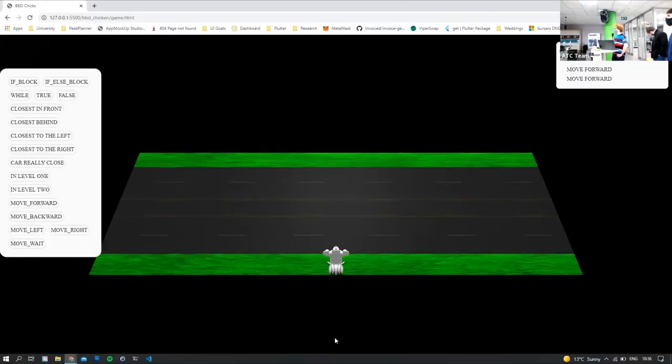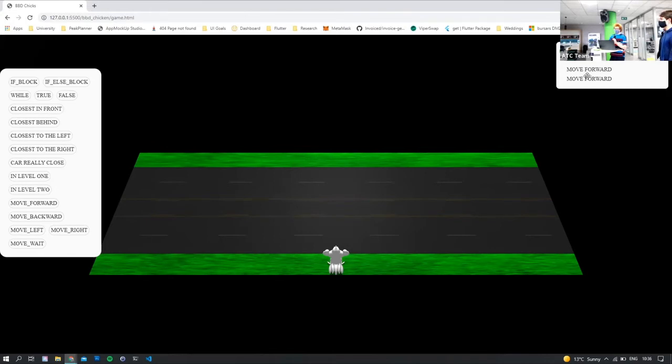Okay, so here you can see our game board. In the middle, you have the road and our super buff chicken, because everyone wants to be a buff chicken. On the left, you can see the toolbox. These have all the different coding blocks that users can choose. On the right, you can see the solution block. This is where these two move forwards are, and this is basically the algorithm, or the set of instructions, that the users are providing to the chicken.